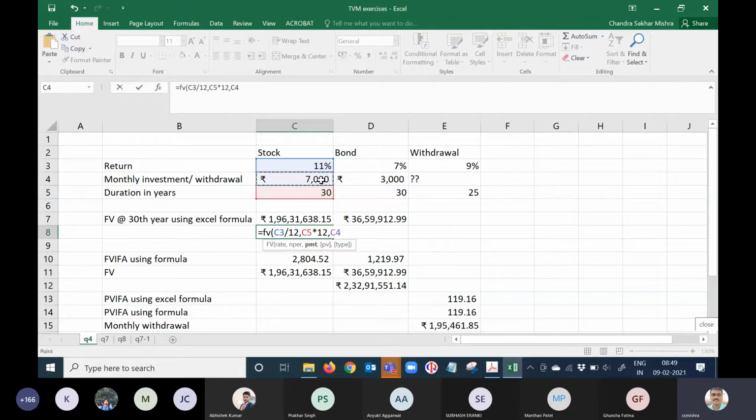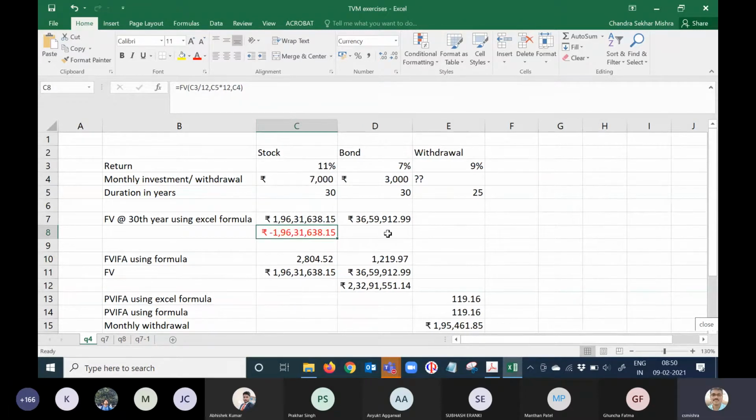Okay. Then you have here option to look at whether it is ordinary annuity or annuity due. If you leave it blank, it is ordinary annuity. If you give comma 1, it will give you annuity due. So let us not bother about that. Just close the bracket, the formula gets closed. So this is your figure. Now why is the color red? Can anybody tell me? Because it is negative figure.